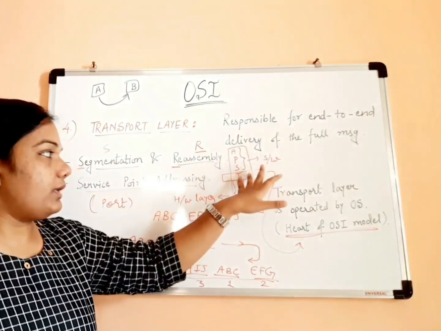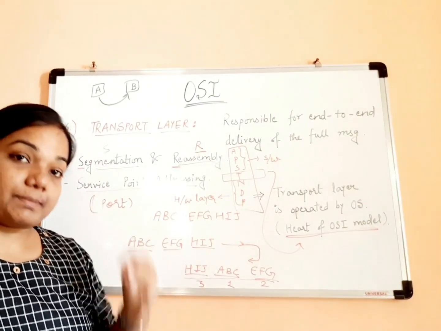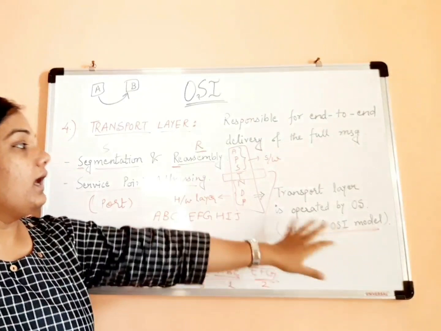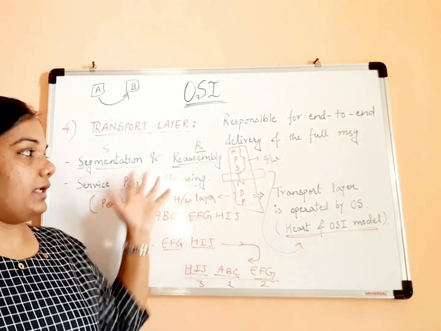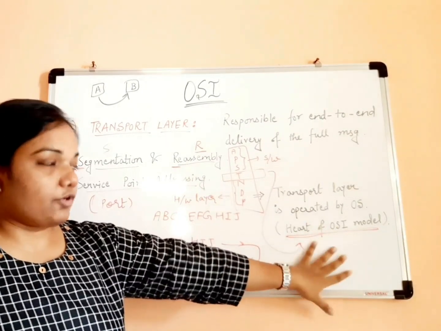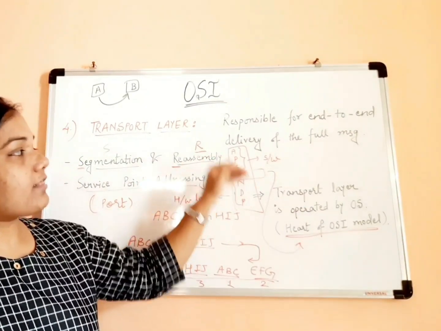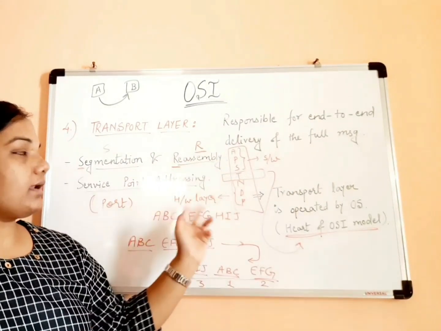Okay, transport layer is known as the heart of OSI model. It is one of the most important layers of OSI model. It is operated by OS. Okay, this transport layer is operated by the operating system. So this is known as the heart of OSI model. All the layers above it are the software layers, and all the three layers below it are hardware layers.